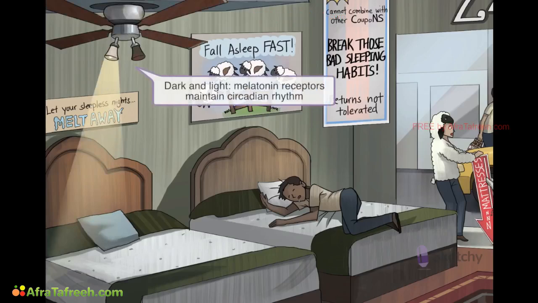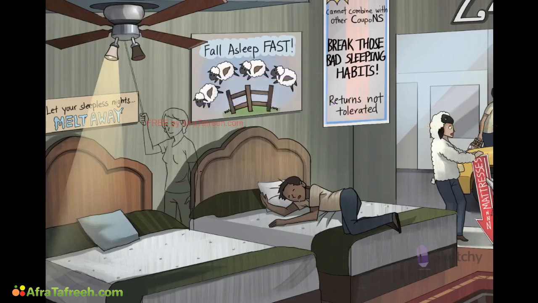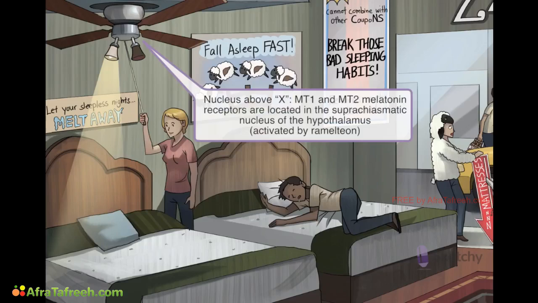Just think of the cycle of this ceiling fan. One light on, one light off. Ramelteon has no direct effects on GABAergic neurotransmission in the CNS. Instead, it's an agonist at the MT1 and MT2 melatonin receptors located in the suprachiasmatic nucleus of the hypothalamus. The X kind of looks like the optic chiasm, am I right? The suprachiasmatic nucleus then is above the chiasm, kind of like the base of this fan connected to the ceiling. Are you picking up what I'm putting down?